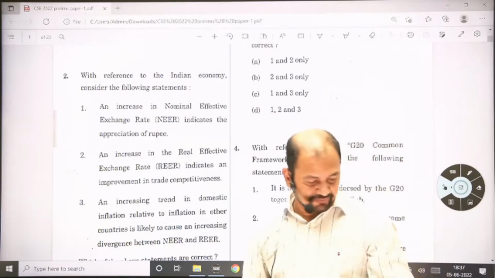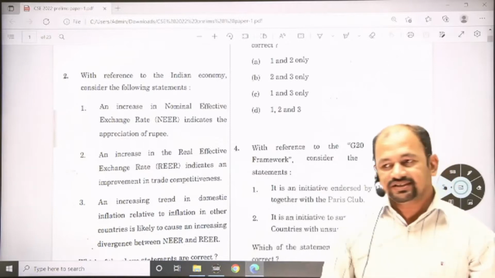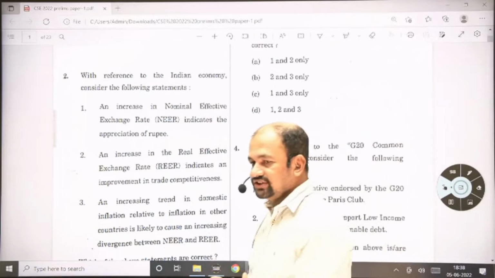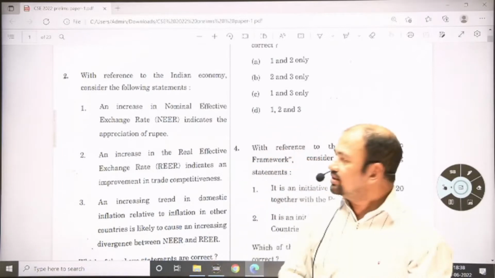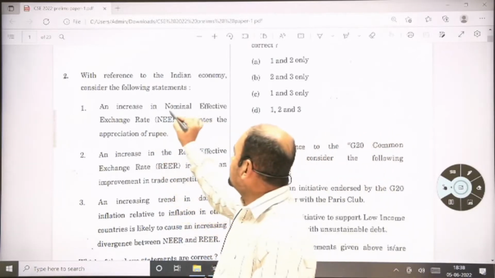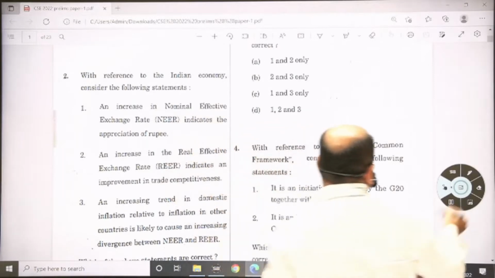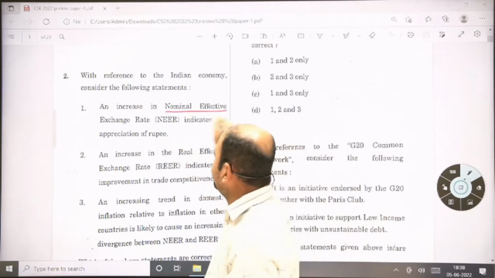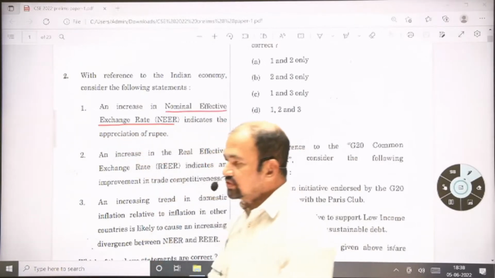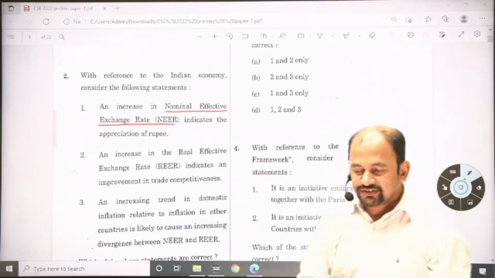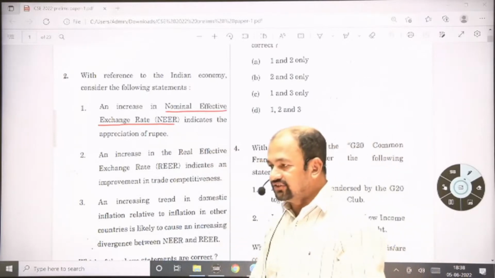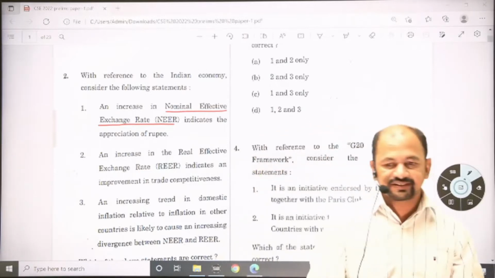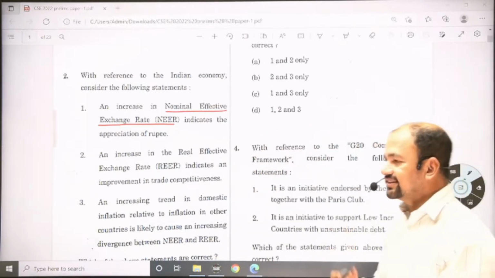Now see, there is one basic concept called the market exchange rate. The market exchange rate is not calculated as a weighted average of currencies, but the nominal effective exchange rate is a weighted average against the various trading partner currencies of India. India has two baskets for this: one is called the 36-currency basket, another is called the 6-currency basket.